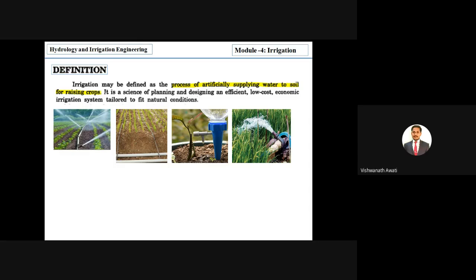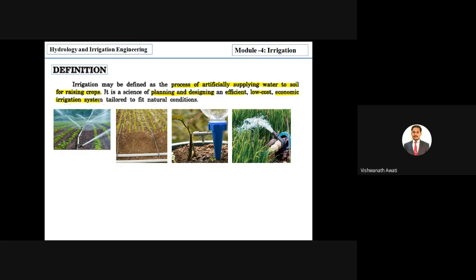In technical terms, it is a science of planning and designing, just as we plan a building. Similarly, irrigation is the science of planning and designing an efficient, low cost, economic irrigation system.